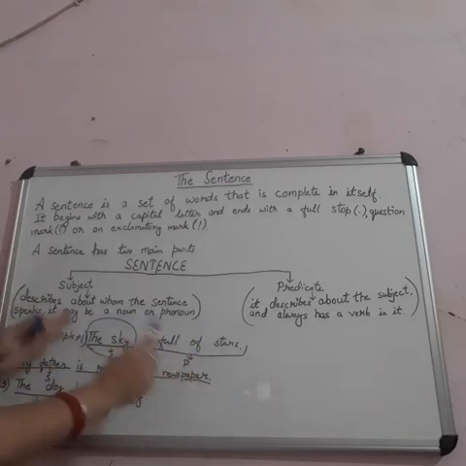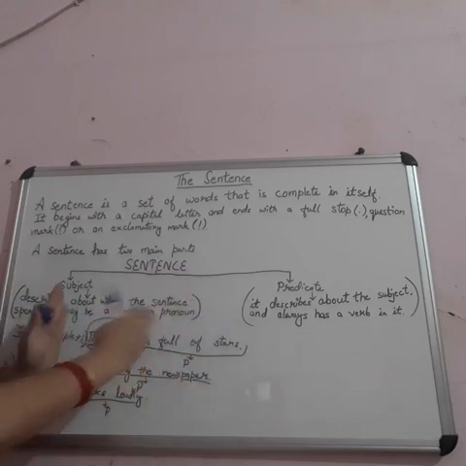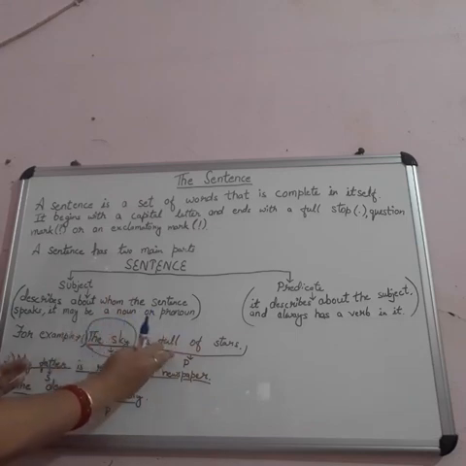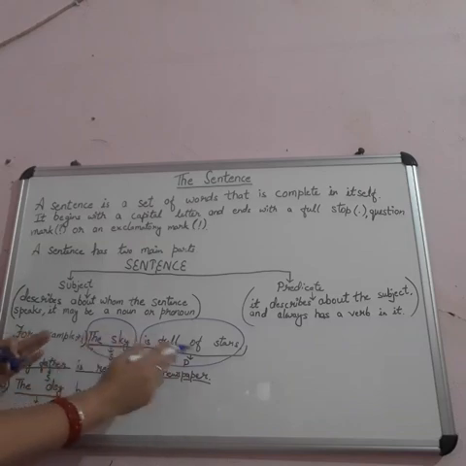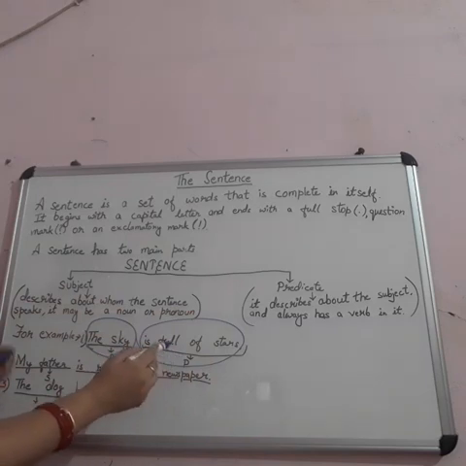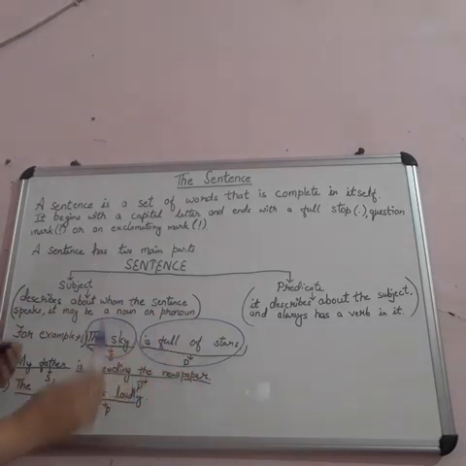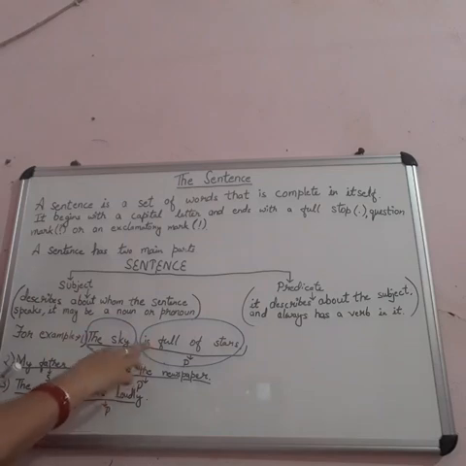It tells you about the subject: the sky is what? Full of stars. That means it is telling us about the subject, that it is full of stars. So that is the predicate part which tells you about the subject. So that is the difference between subject and predicate. And the predicate part always has a verb in it. So one question is, what is the verb in it? Here the verb is "is", an auxiliary verb.